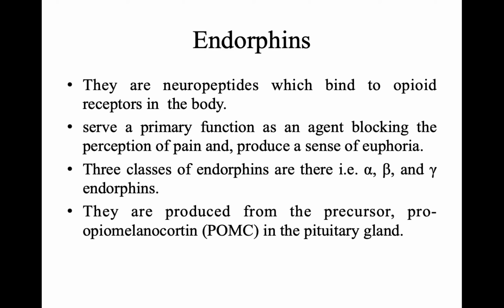The primary role of these endorphins is that they reduce the sensation of pain in the body. At the same time, they also induce a sense of euphoria, or a happy feeling, in the body. There are three classes of endorphins: alpha, beta, and gamma endorphins, and all three classes are derived from the precursor pro-opiomelanocortin, or POMC, in the pituitary gland.